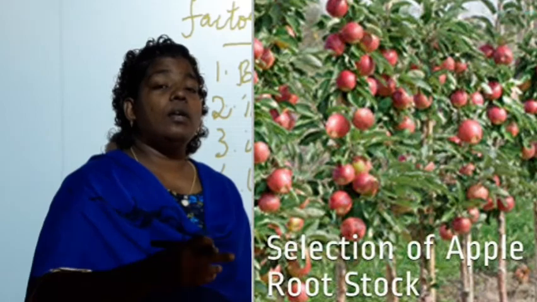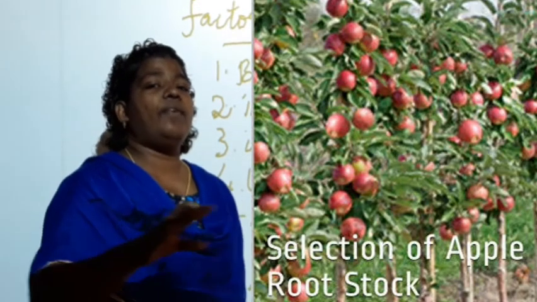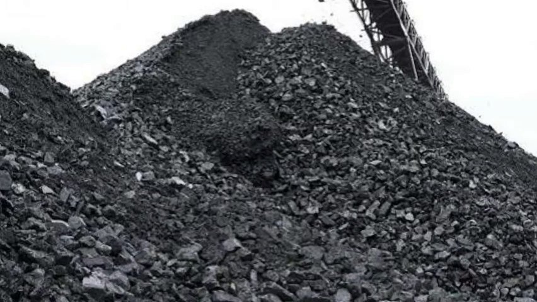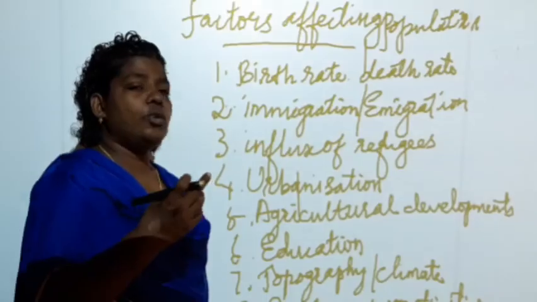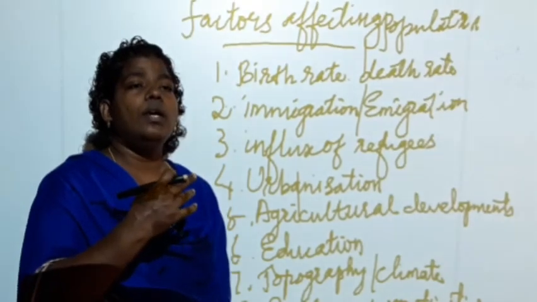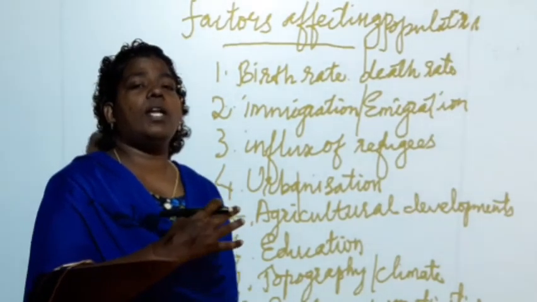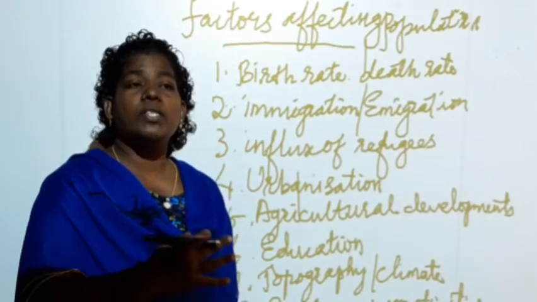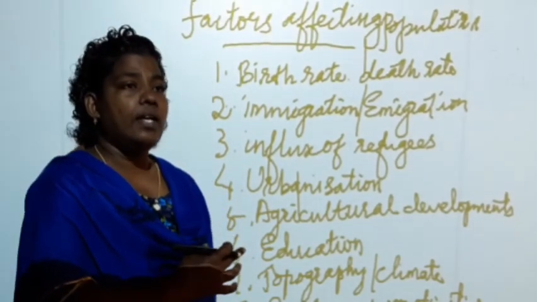People would like to live in flat and plain areas wherever water facilities and raw materials for the factories are available, and job opportunities are there. There people choose to live. So in that area, the population increased.